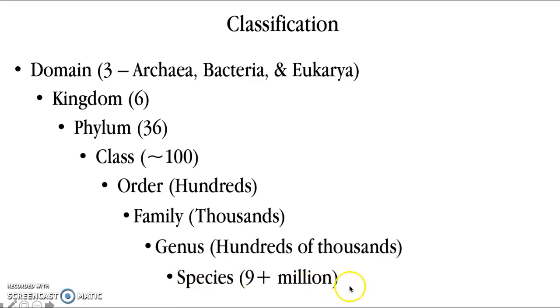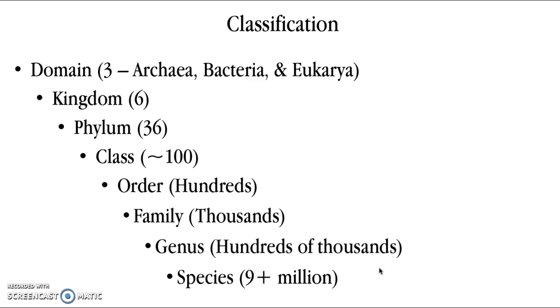So when we finally get down to the species level, we really honestly don't know how many species are on our planet. It's estimated that we have over 9 million species on our planet. 2/3 of those probably haven't even been discovered yet. However, it's this idea that it's a way of classifying organisms based on physical characteristics and genetic information.